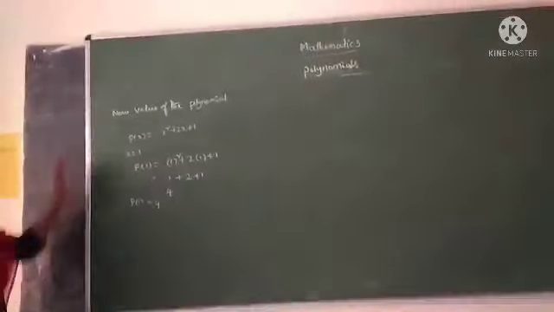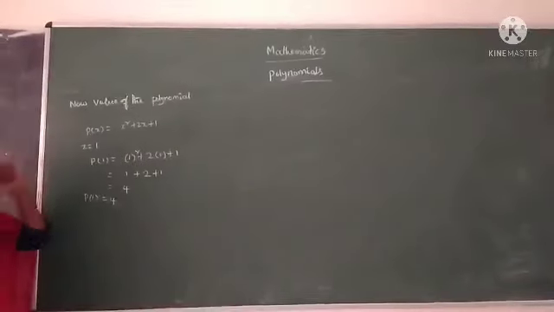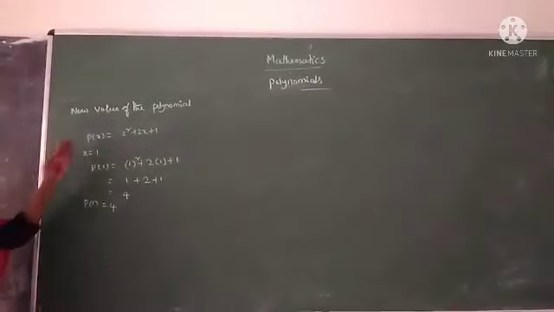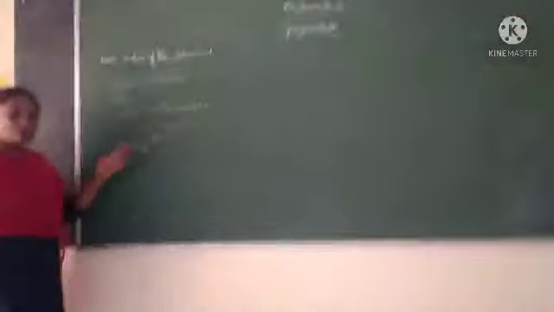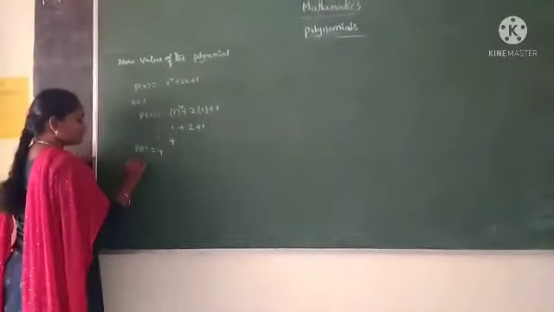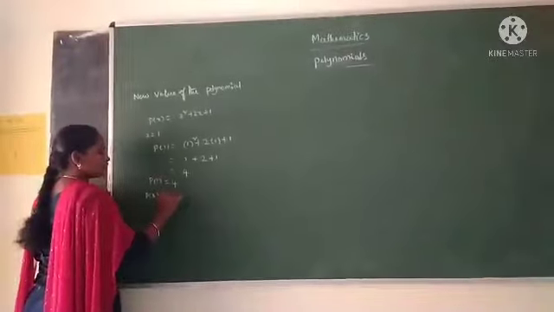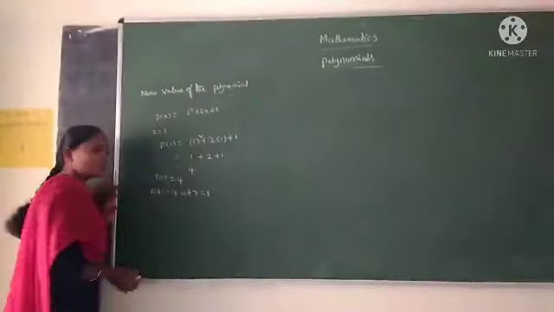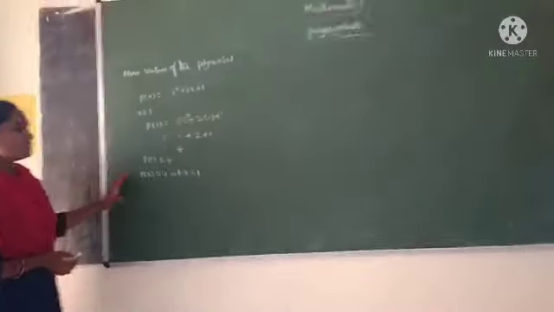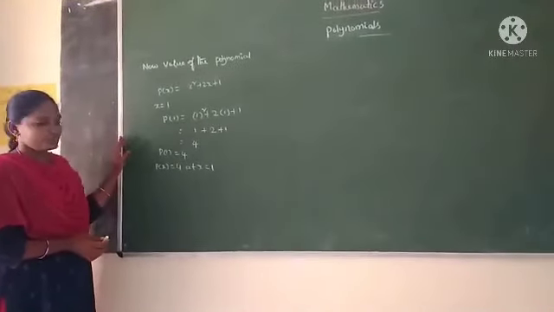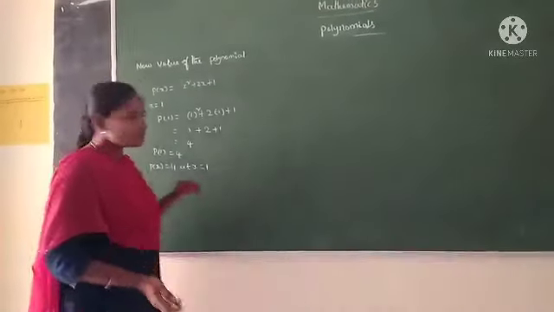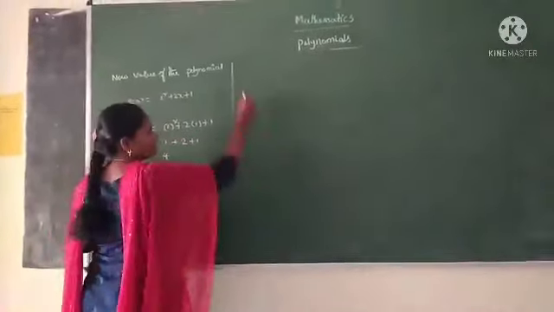Therefore, the value of p of x is 4 at x is equal to 1. Similarly, we can put different values in the place of x and we get different values of p of x. Now, we go to the zero of the polynomial.